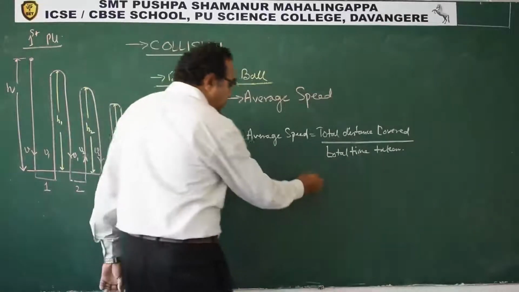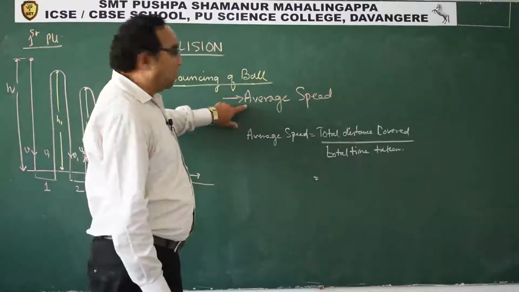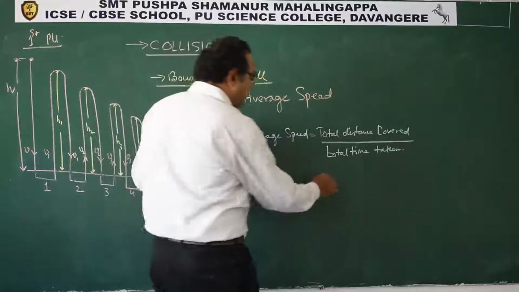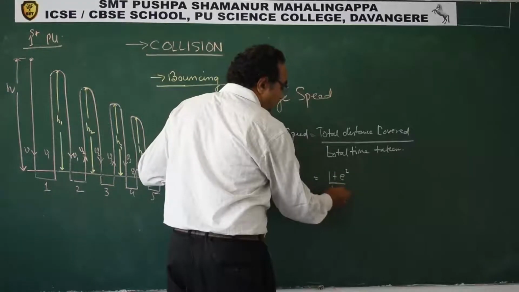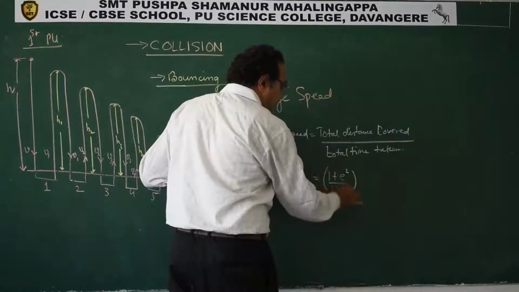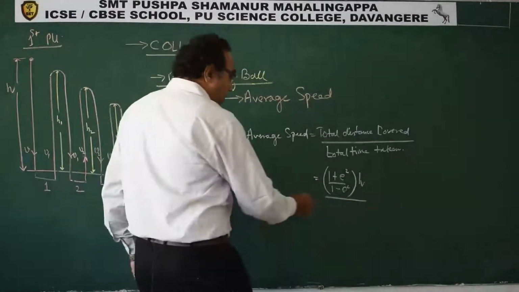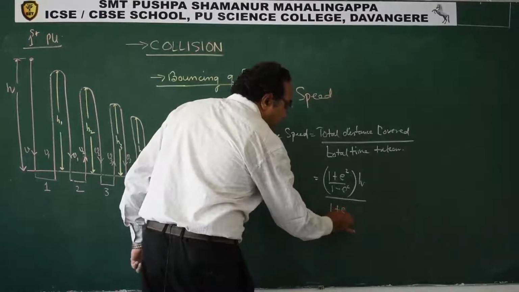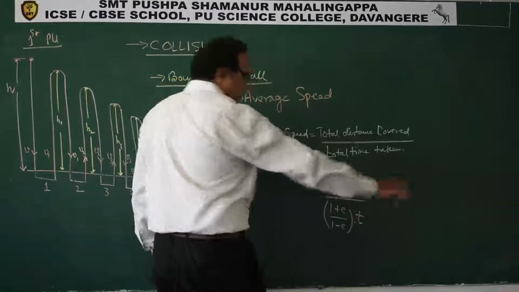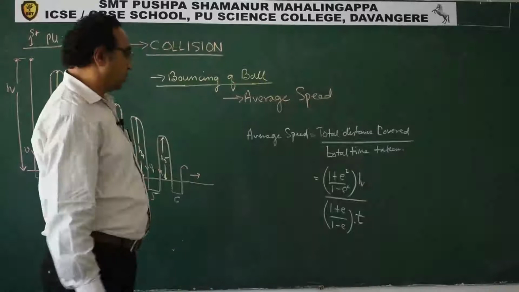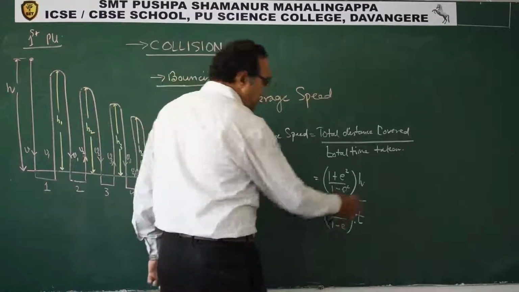So this total distance traveled, just now in the previous topic we had discussed, it is 1 plus e square by 1 minus e square times h, upon 1 plus e by 1 minus e, and we have t. Simplify this. How to simplify this?